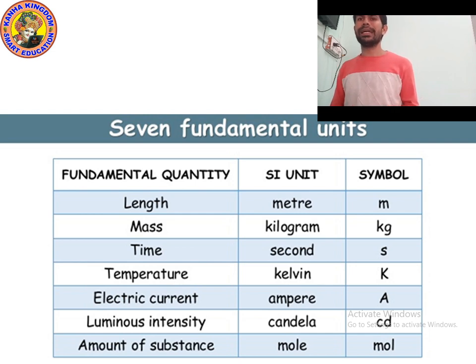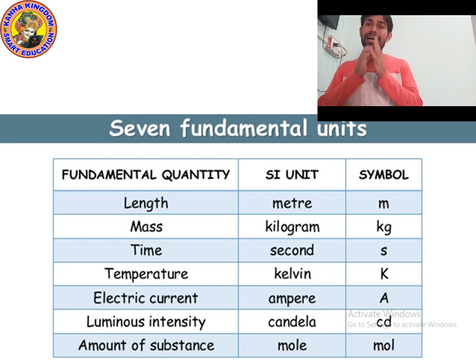In your book, the length unit is given, the mass unit is given, the time unit is given, and the temperature unit is given. The unit of length is meter, the unit of mass is kilogram, the unit of time is second, and the unit of temperature is Kelvin. I know that the length unit can also be kilometer or centimeter, the mass unit can also be gram, and the time unit can also be minute or hour.